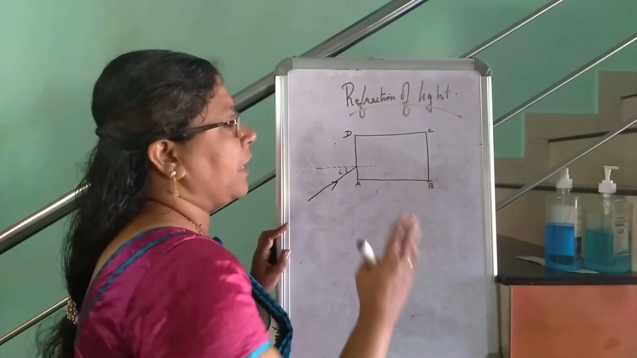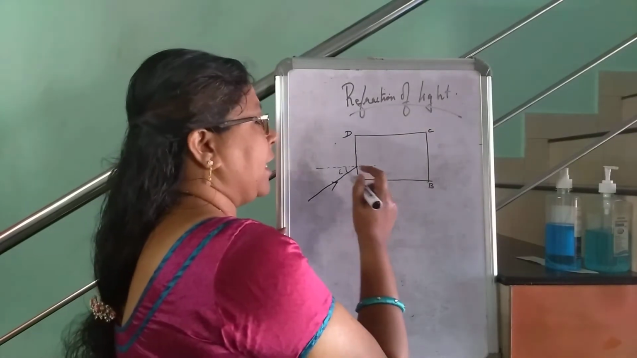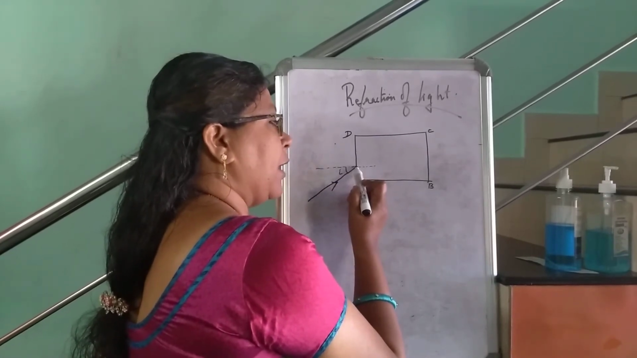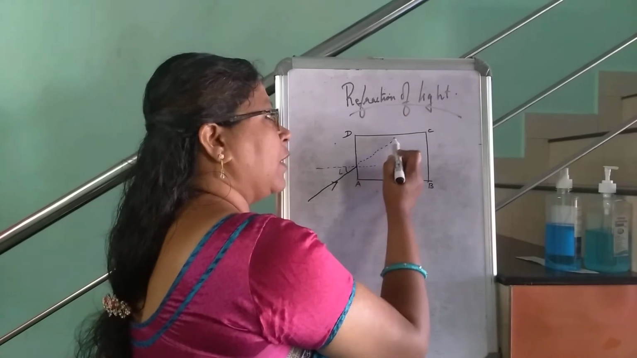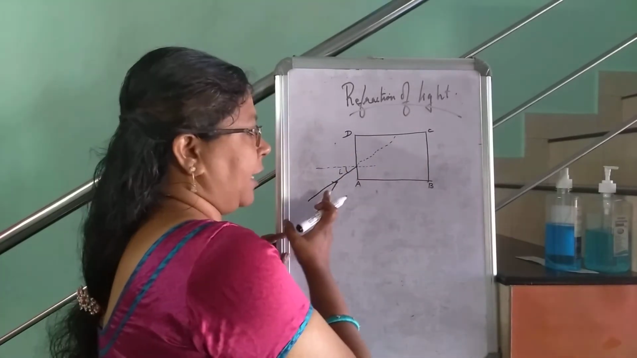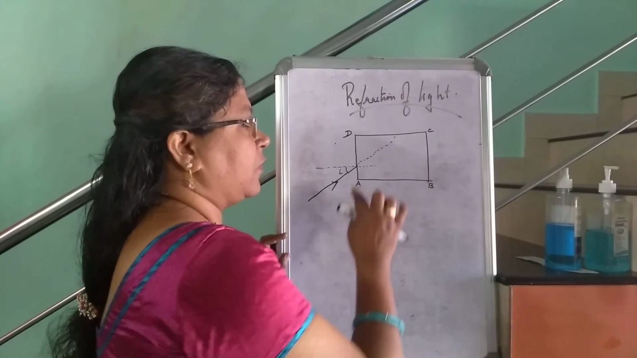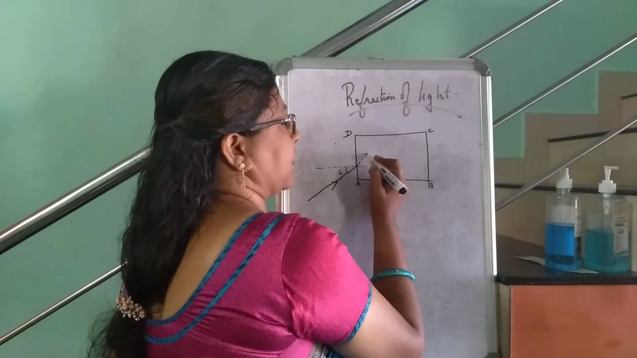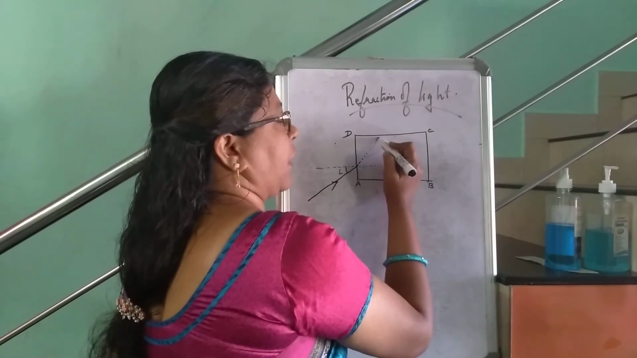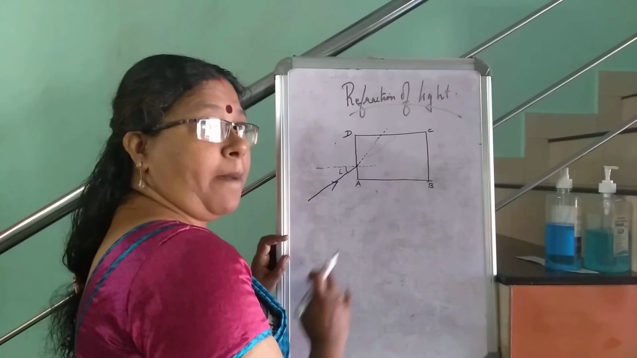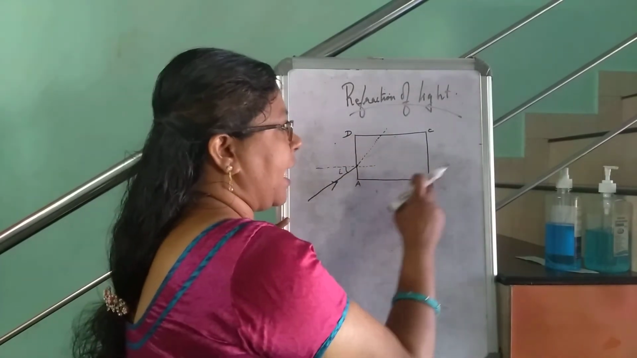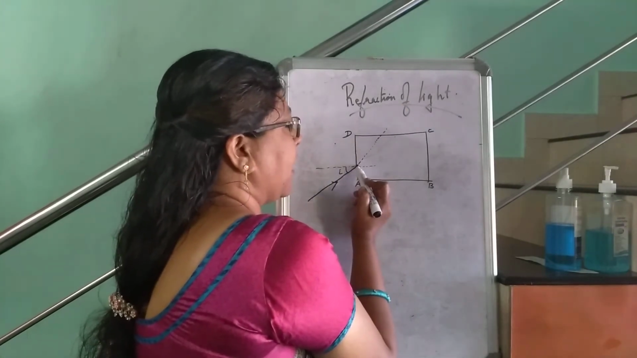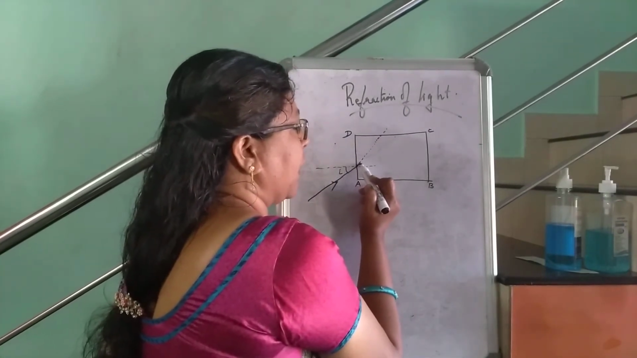Now, see, if there was no glass slab there, then how would this ray of light move? If there is no glass slab, then this ray of light would have moved like this, in a straight line. But since there is a glass slab here, at this point, instead of moving like this, the ray of light moves like this.